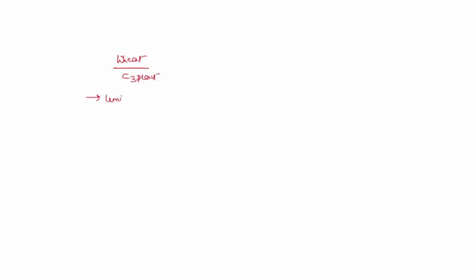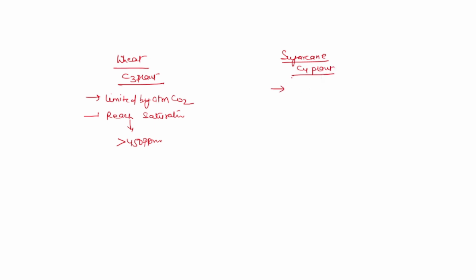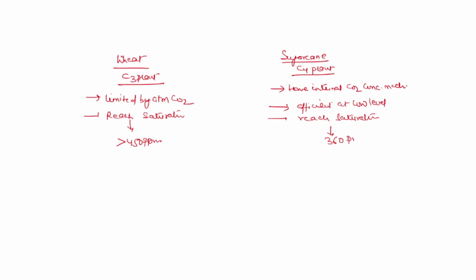C3 plant is limited by atmospheric CO2 and reach saturation at high concentration, that is beyond 450 ppm, while sugarcane is C4 plant and have internal CO2 concentration mechanism, so they are efficient at low level and reach saturation at around 360 ppm.